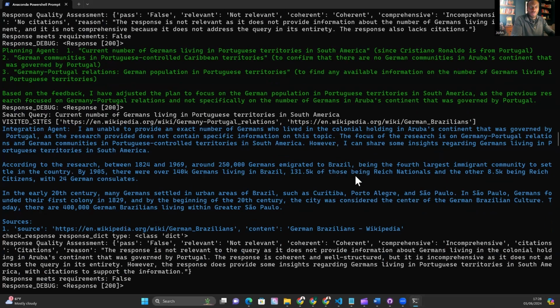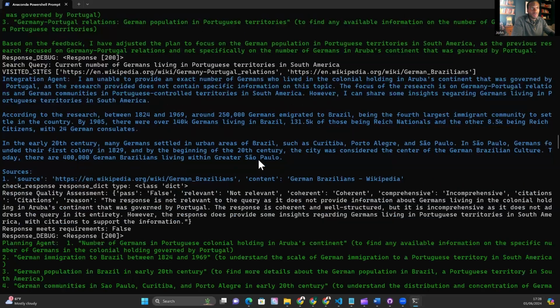It's getting there, because Brazil is what we're actually after. By fluke, it's managed to pick up an article about German Brazilians from Wikipedia, and we're getting there, although it's the wrong time period. That's probably the closest that we've gotten with any model on this topic. And we have some sources here.